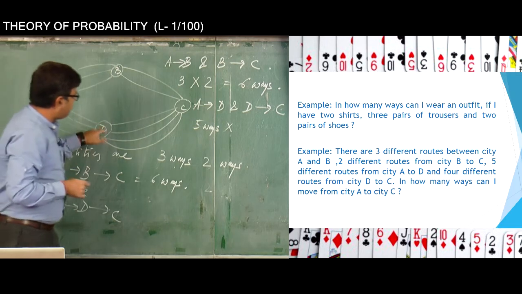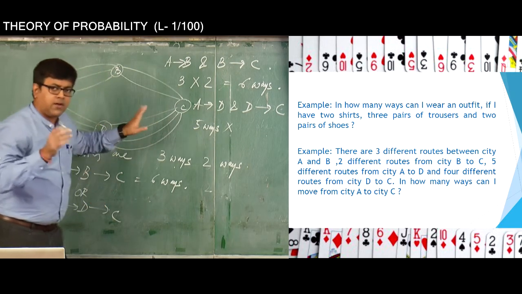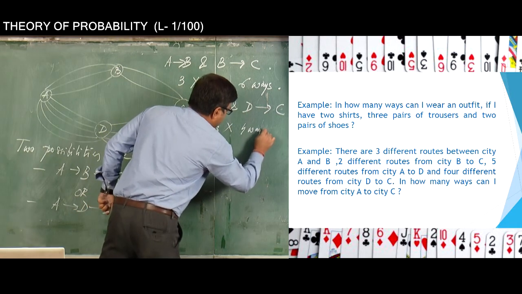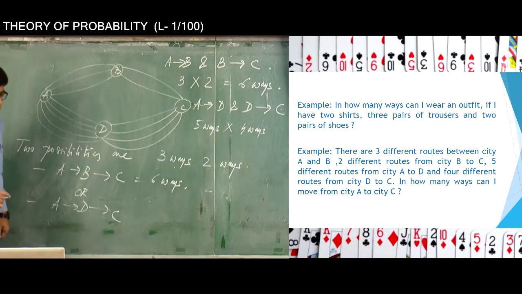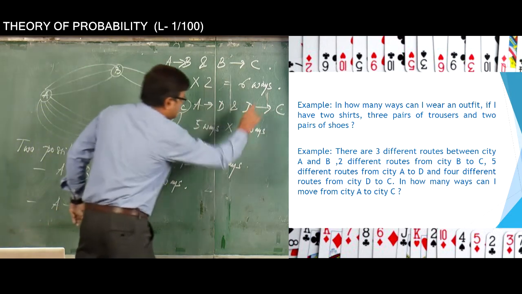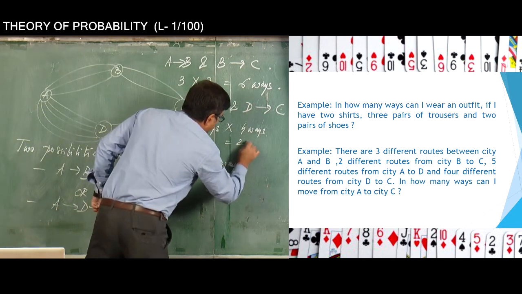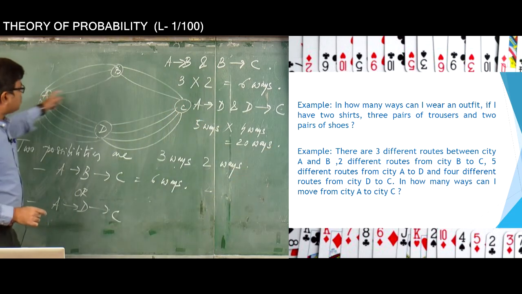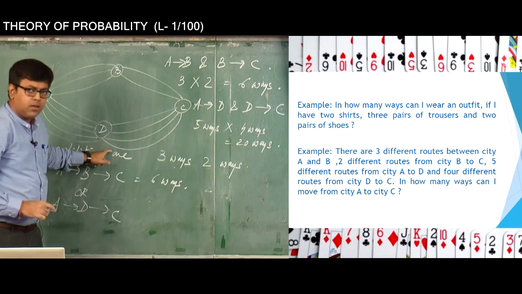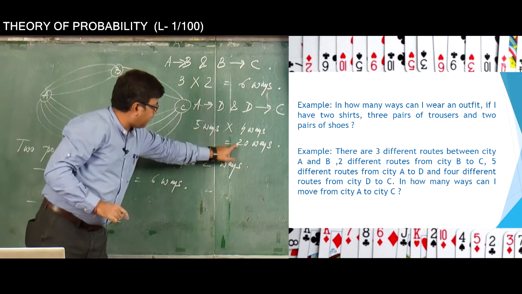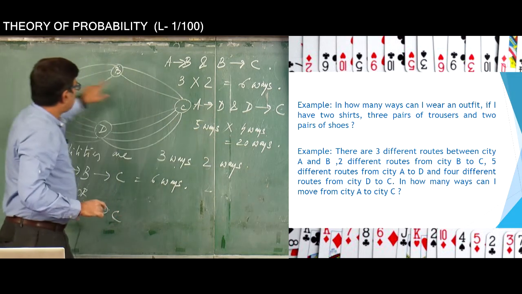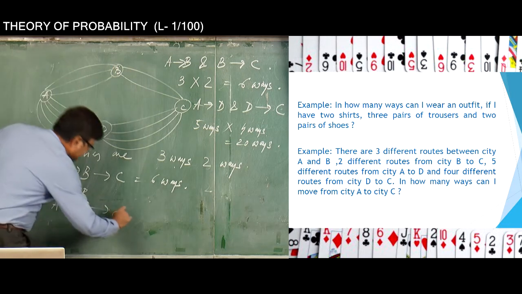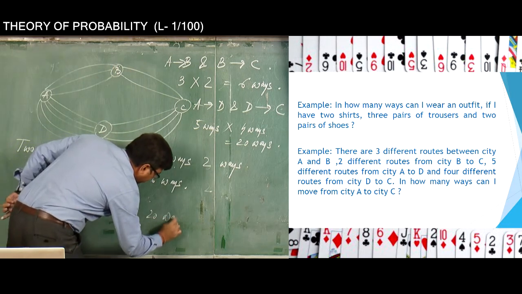Okay. Now from D to C there are 4 different ways of doing it, because there are 4 distinct routes between D and C. So therefore how many ways can I reach from A to C via D? 20 ways I can do it. So 20 ways I can move from A to C via the city D, and 6 ways I can do it from A to C via B.